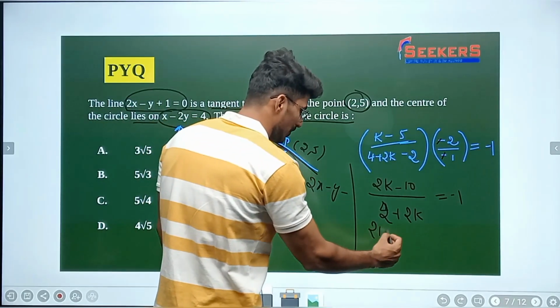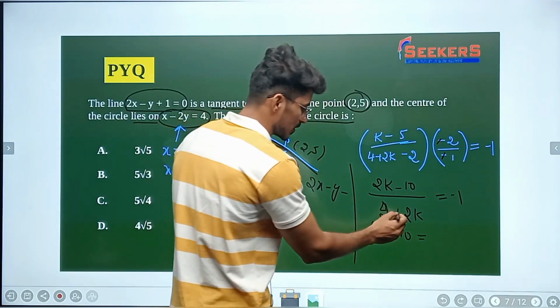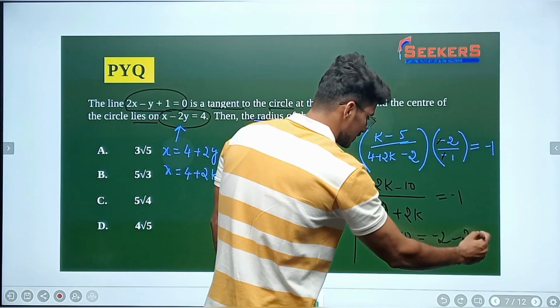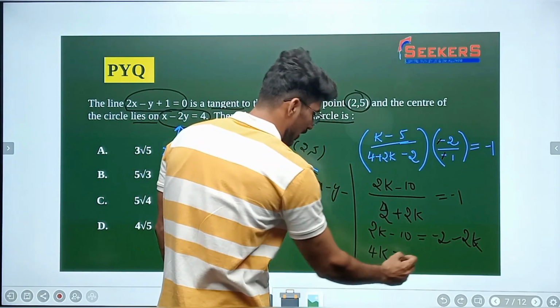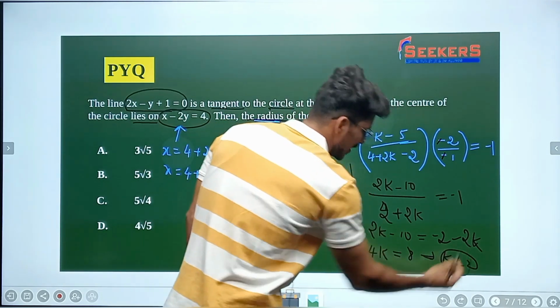So (2k - 10) divided by (2 + 2k), right? Now just cross multiply over there. So minus 2 minus 2k. So now 4k is equal to 8, and the k value is going to be what? 2 here. The value of k is 2.